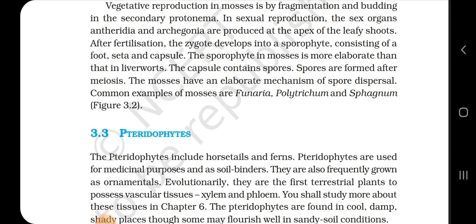3.3 Pteridophytes. The pteridophytes include horsetails and ferns. Pteridophytes are used for medicinal purposes and as soil binders. They are also frequently grown as ornamentals. Evolutionarily, they are the first terrestrial plants to possess vascular tissues, xylem and phloem. You shall study more about these tissues in chapter 6. The pteridophytes are found in cool, damp, shady places, though some may flourish well in sandy soil conditions.